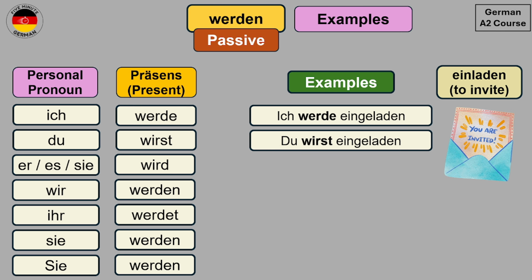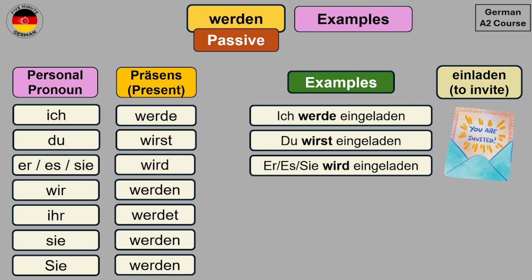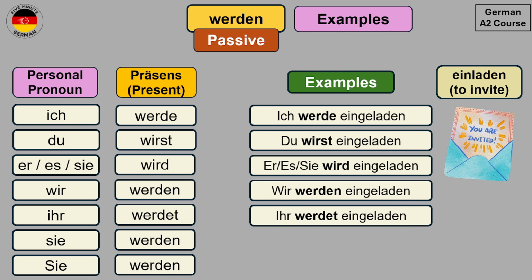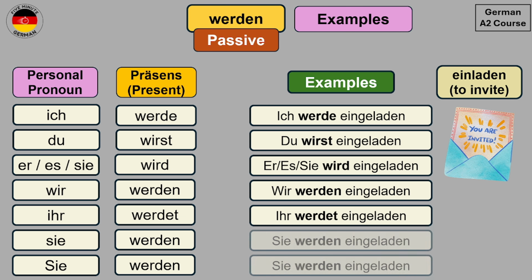With third person singular, it will be Sie wird eingeladen, he, it or she is invited. With first person plural, it will be Wir wurden eingeladen, we are invited. With second person plural, it will be Ihr wurdet eingeladen, you all are invited or are being invited. And with third person plural and the formal way, it will be Sie wurden eingeladen. They are invited or they are being invited.